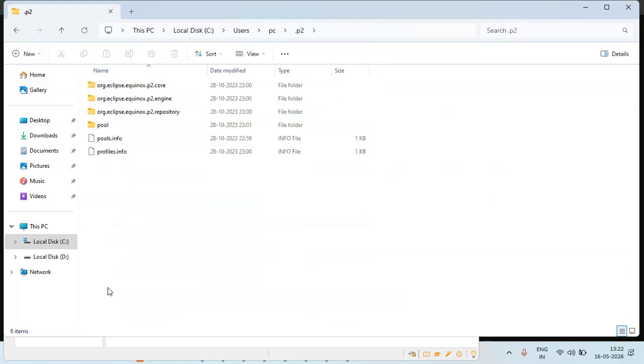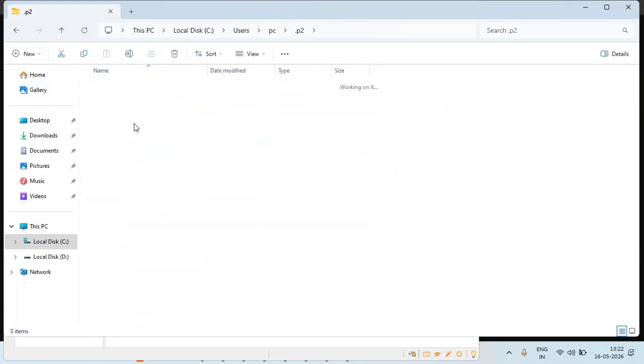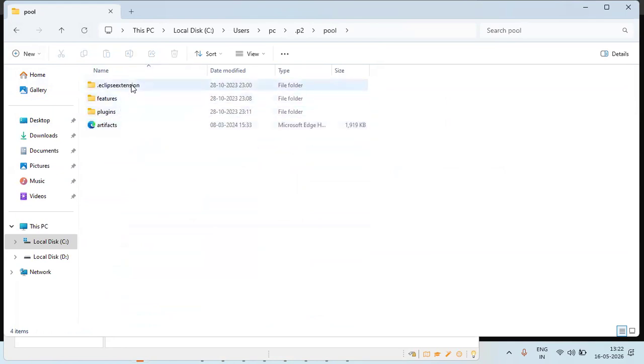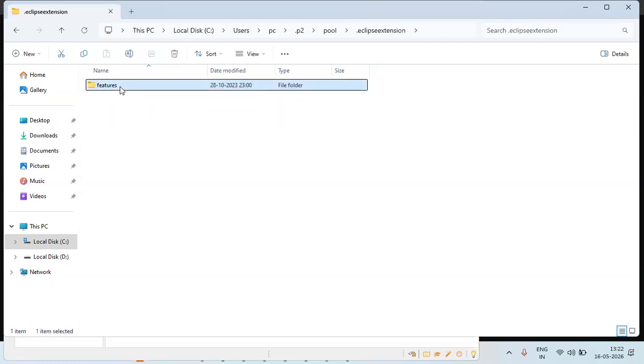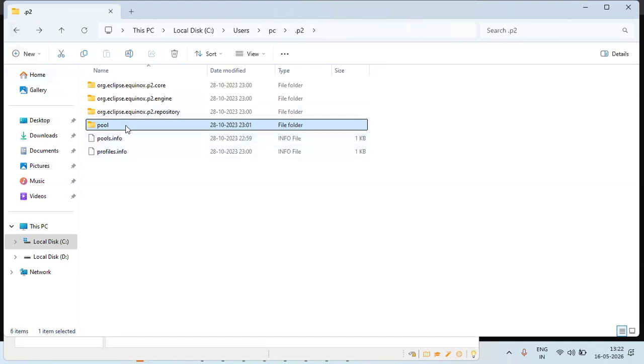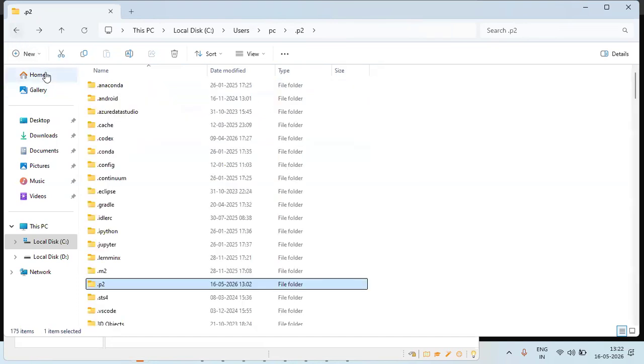This was stored somewhere. It's this file only.